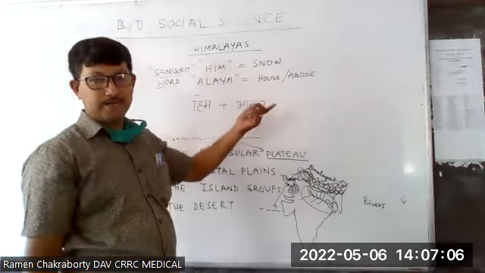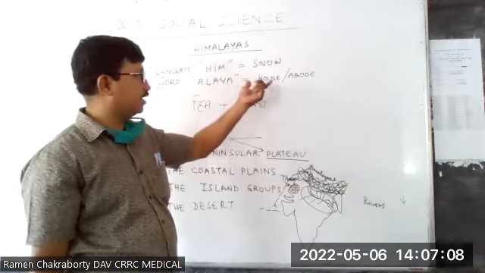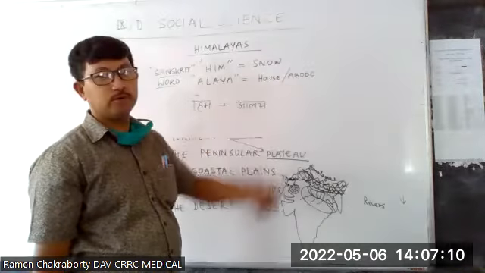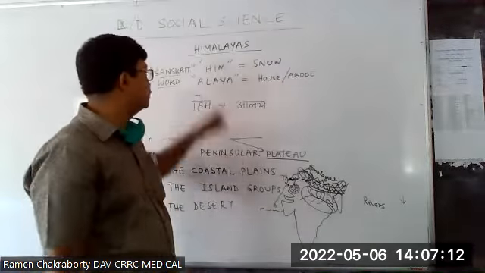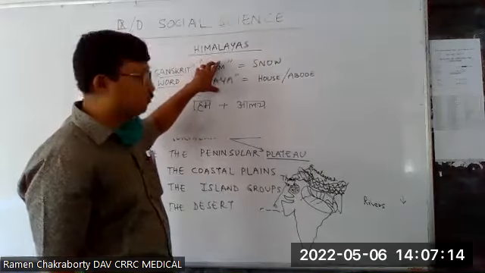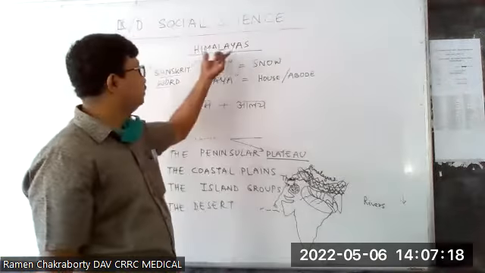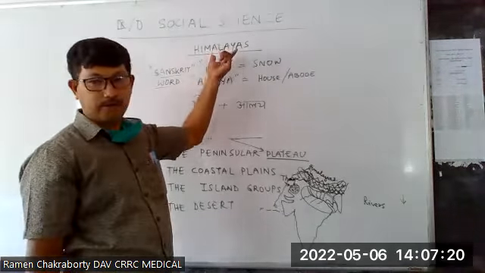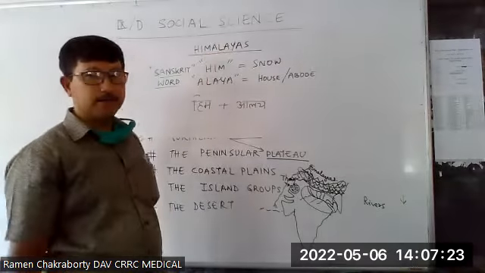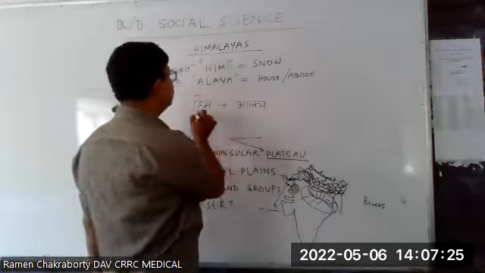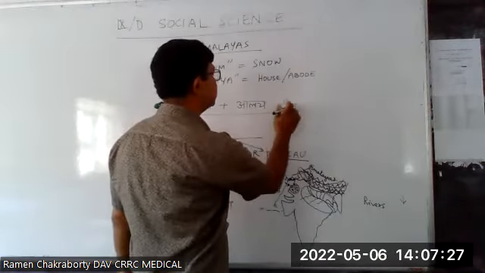You say Vidyale, Vidya ka ghar, Vidya ka sthan. House or abode of snow is known as Himalaya. So these two words mean abode or house of snow. So the Himalayas are snow-covered mountains. All right. Now it has some divisions. Himalaya has some divisions.